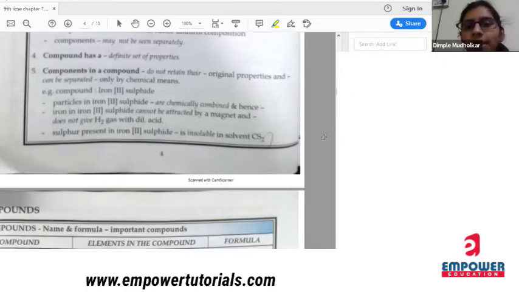Compound has a definite set of properties. Compounds have some of their own properties. The copyright is of them only. You and I can't change the properties of those elements.